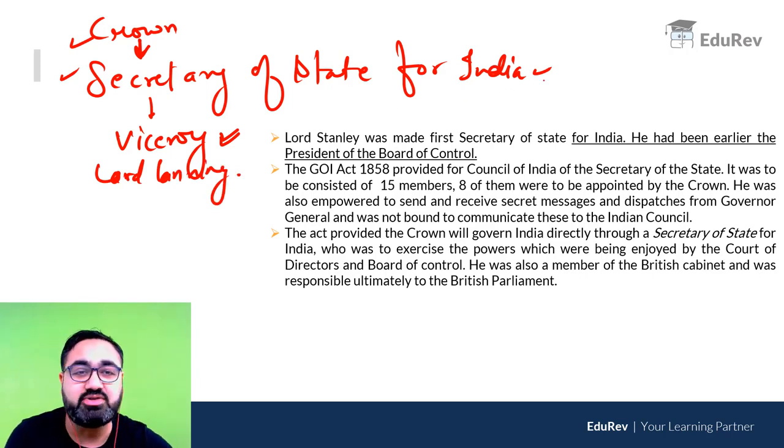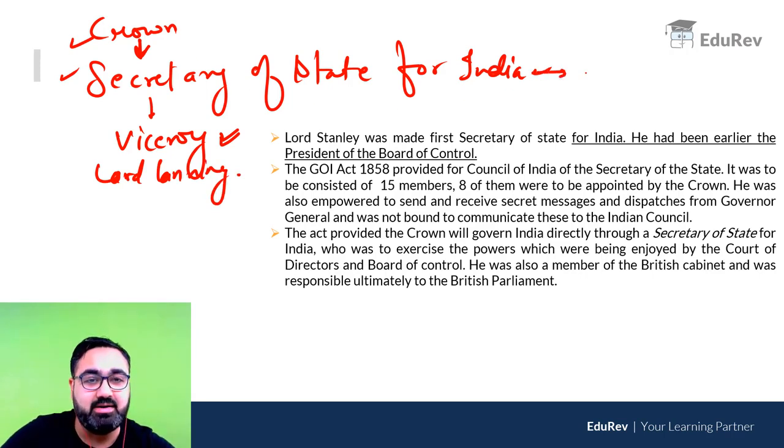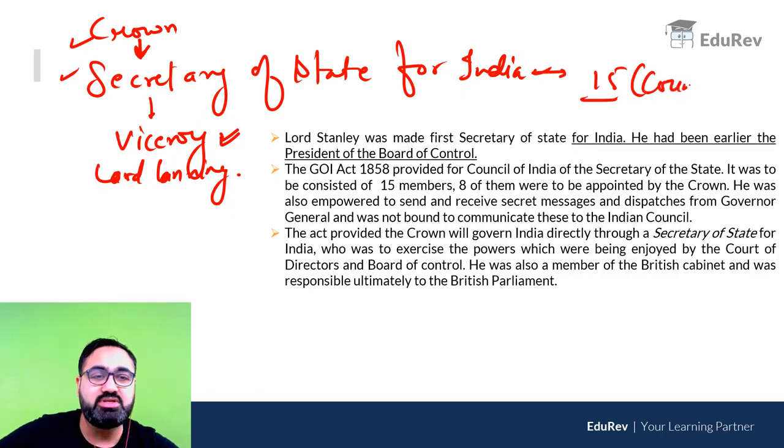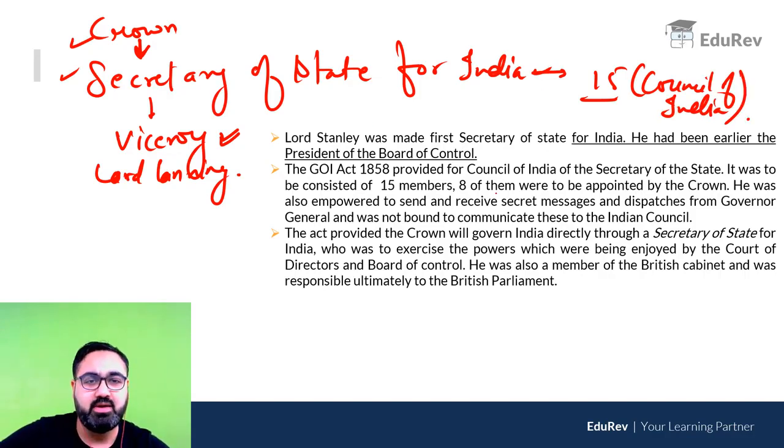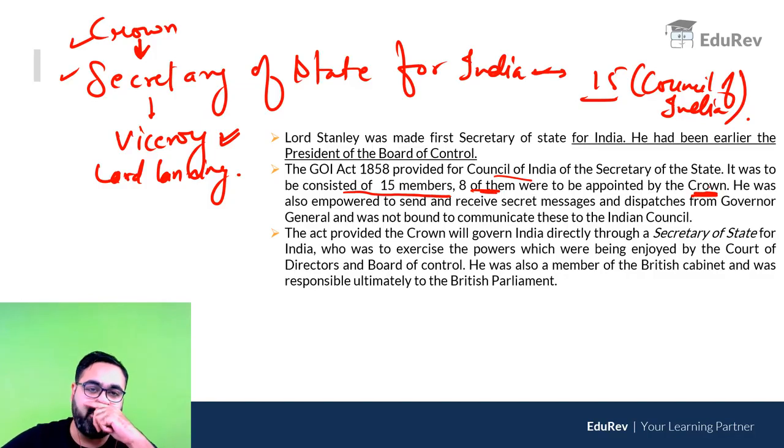Also, this Secretary of State for India will be assisted by a team of 15 people, जिनको बोला जाएगा Council of India. So, Council of India नाम से 15 people would be appointed. ये भी इंग्लैंड में ही होंगे. So, this Council of India would be of 15 people. 8 of these people will be appointed by the Crown. So, 8 Crown directly appoint करेगा.